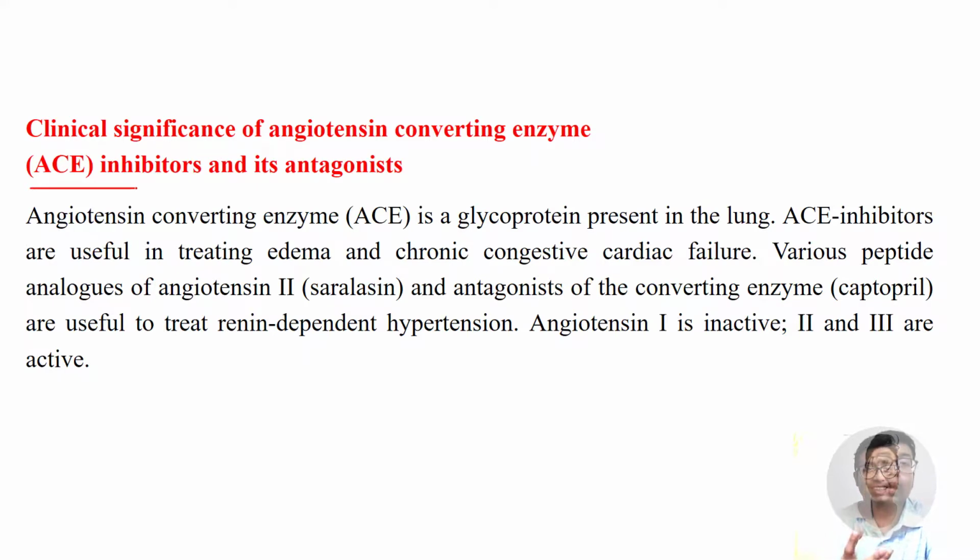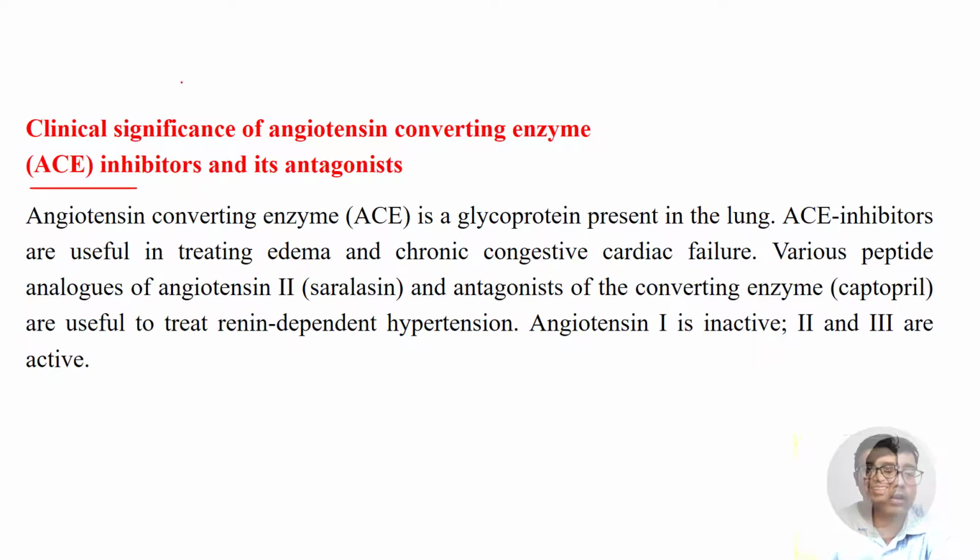So for those who have high blood pressure, these ACE inhibitors, as they are commonly pronounced, are given as antihypertensive drugs. Not only angiotensin converting enzyme inhibitors, angiotensin receptor blockers, ARBs, are also important antihypertensive drugs. You will be taught in detail in pharmacology, so you will come across the names Ramipril, Captopril, Telmisartan, Losartan. Those are very common names, but for now we just need to know what ACE is and what role they play in hypertension, that is essential hypertension.